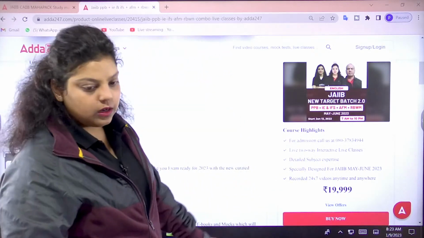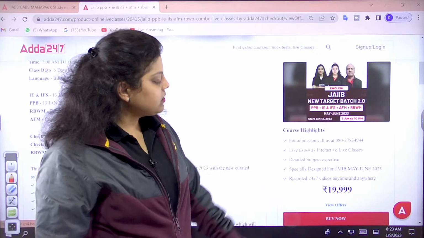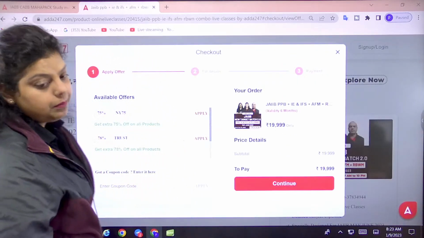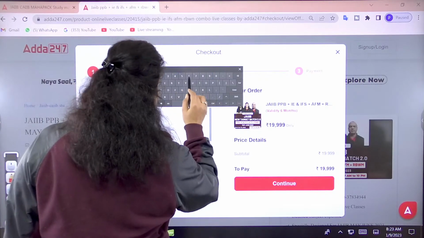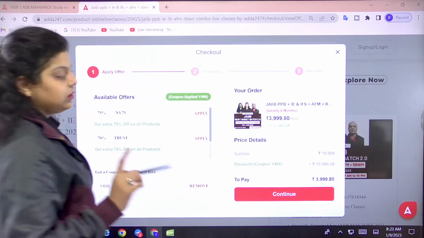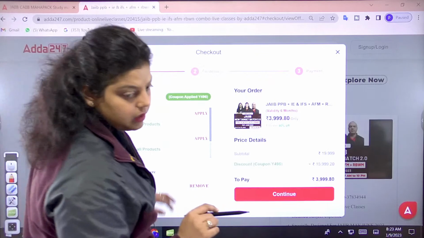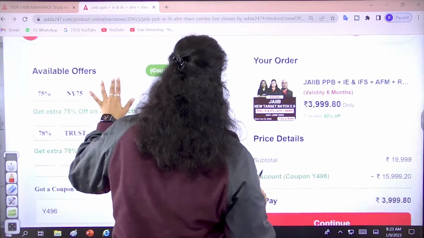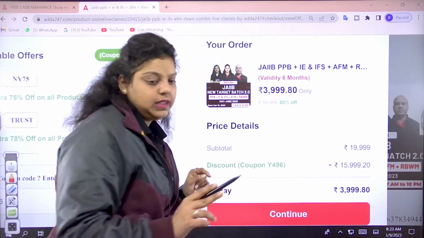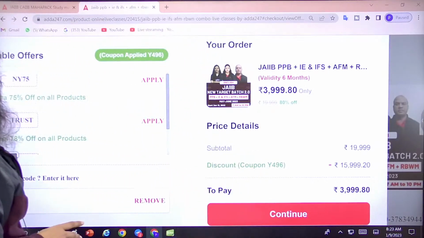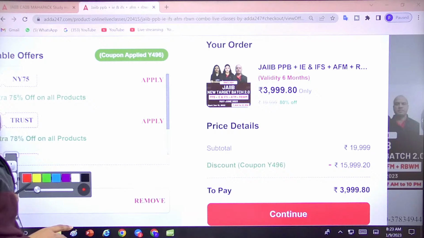NBFC stands for non-banking financial companies. These are the companies which take deposits from the public, but only term deposits, not demand deposits. Nishi, I have discussed the difference between banks and NBFC in the last class. Do make sure you check that. I have discussed in great detail what the difference between a bank and an NBFC is.